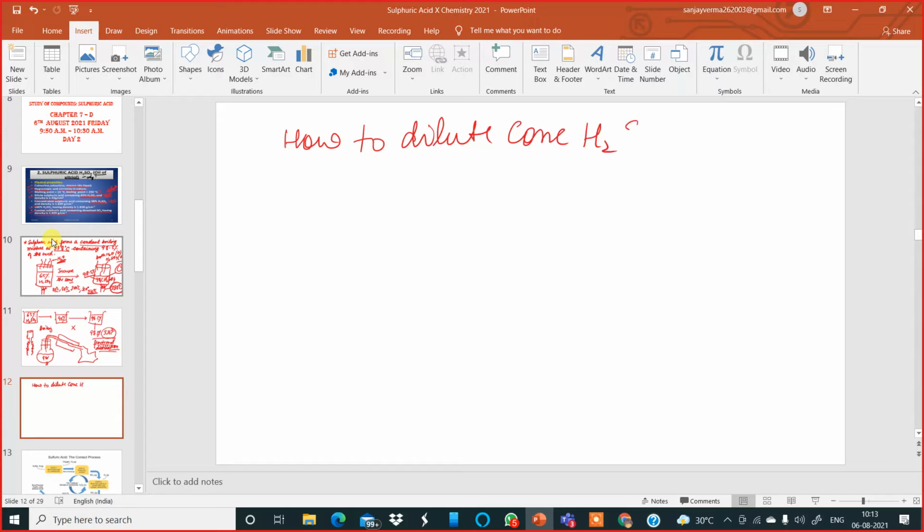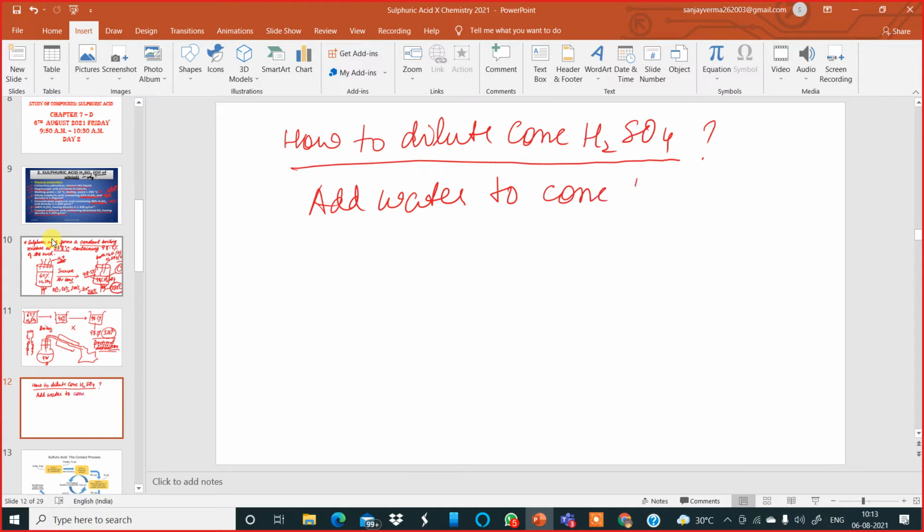How to dilute concentrated sulfuric acid? What will you do? Add water. To dilute concentrated sulfuric acid, you have to add water. But if you add water to concentrated sulfuric acid, I will not take the responsibility. If your body burns, I am not responsible. So don't do this. Don't perform it this way.